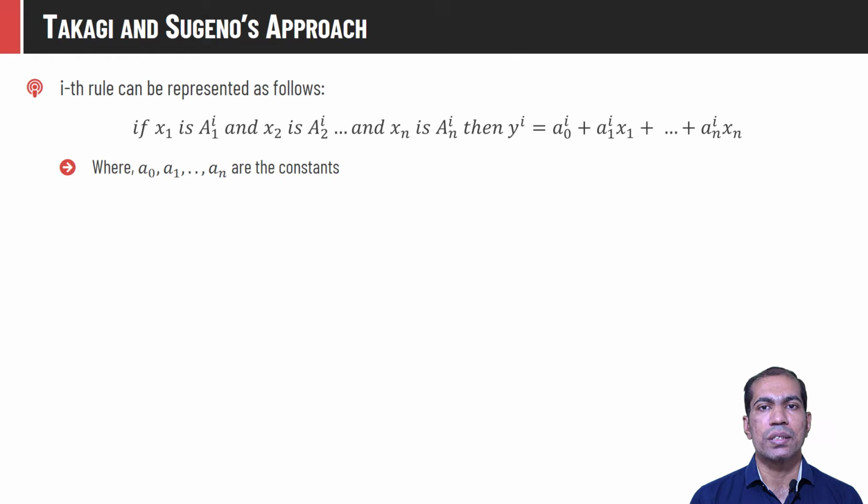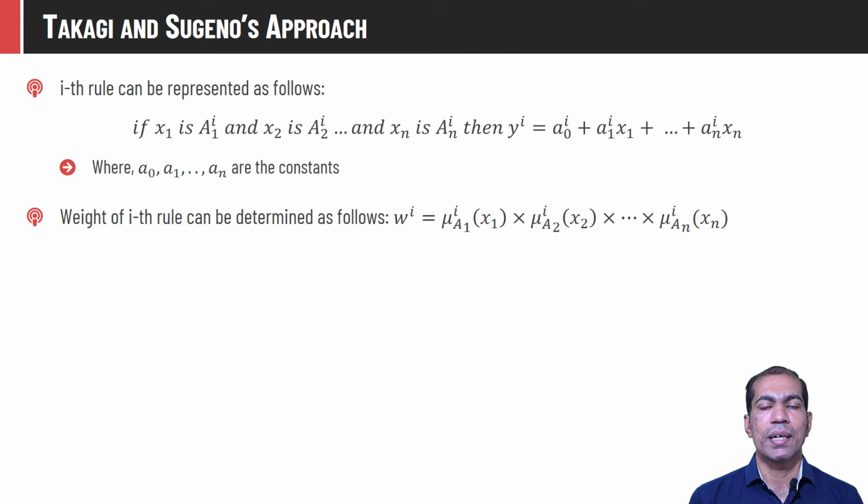The ith rule in the system is represented as: if x1 is A1i and x2 is A2i and so on, and xn is Ani, then the output yi corresponding to this rule can be computed by some polynomial function of inputs, maybe like a0i plus a1i x1 plus a2i x2 up to ani xn, where a0, a1 and so on are constants. This method computes the output using the weighted average method.